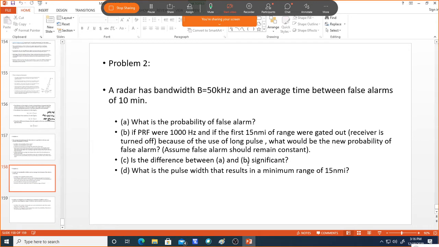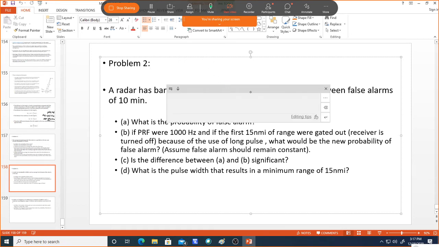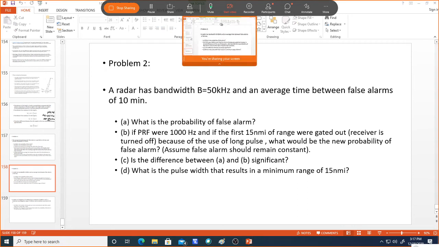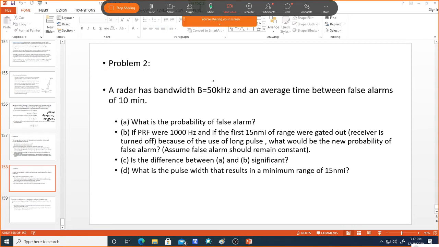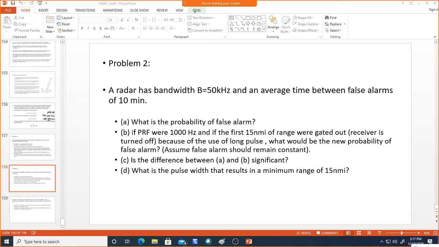So now if the difference between A and B is significant, comment on that, and what is the pulse width that results in a minimum range of 15 nautical miles. So find out. So you know the probability of false alarm. Find out this one, it is anyhow known.